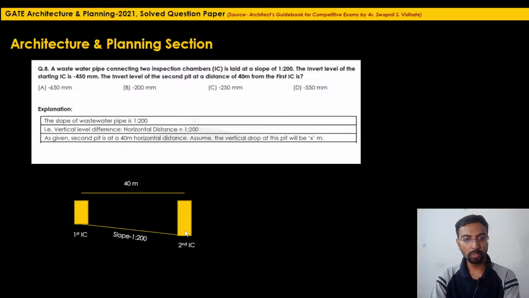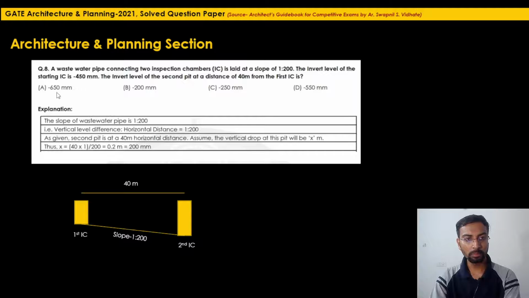इसका हम लोगों ने assume किया x meter will be the drop from this first IC chamber. This distance will be x meter. We have assumed. So just do the cross multiplication. For 200 meter there is a drop of 1 meter. So for 40, how much the x will be the vertical drop? So 40 into 1 divided by 200, the drop will be 0.2 meter.